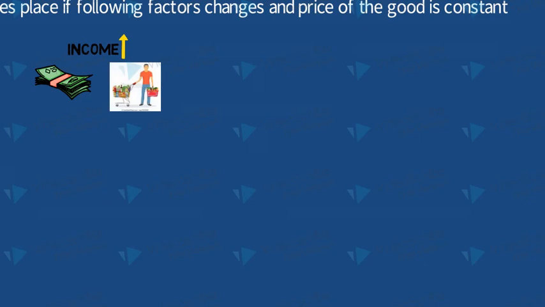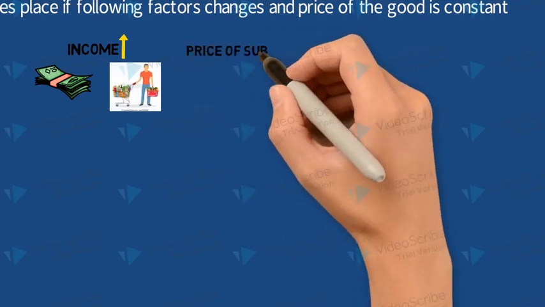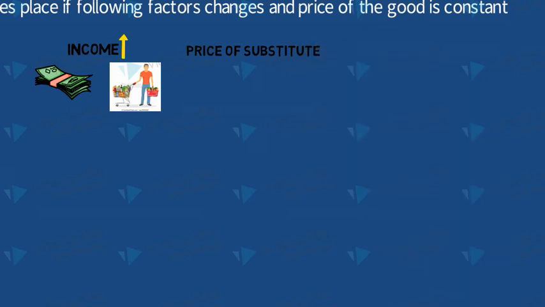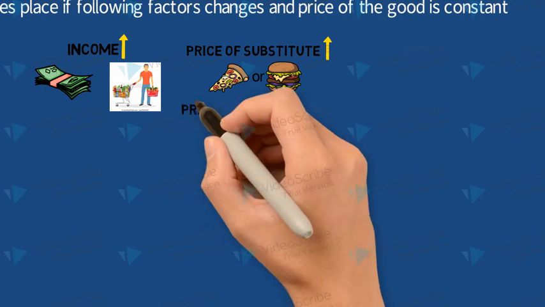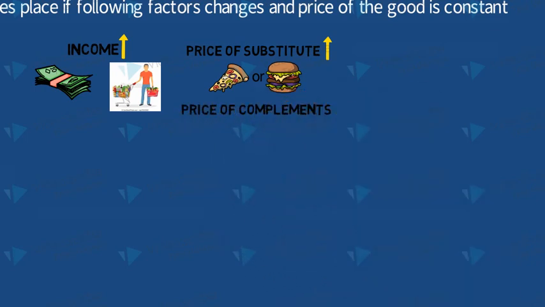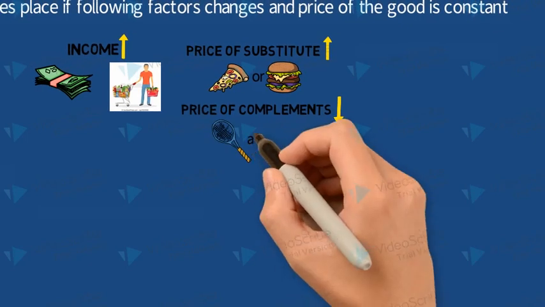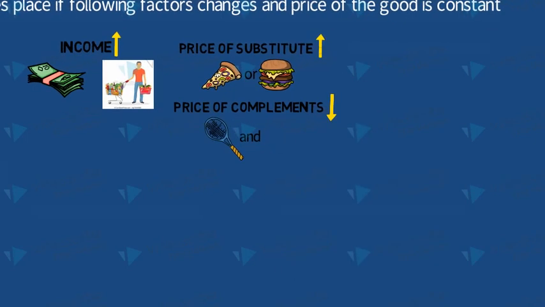If the price of a substitute increases, if two goods are substitutes of each other, for example, you may demand pizza or a burger, so a rise in the price of pizza may lead to a rise in demand for burgers. And if two goods are complements of each other, then a fall in the price of one good may lead to a rise in demand for its complementary good.